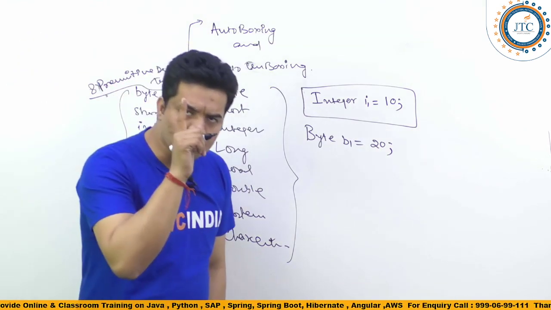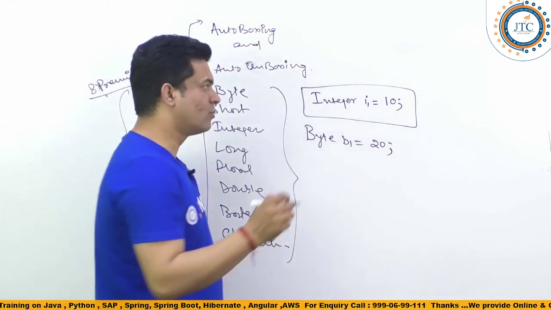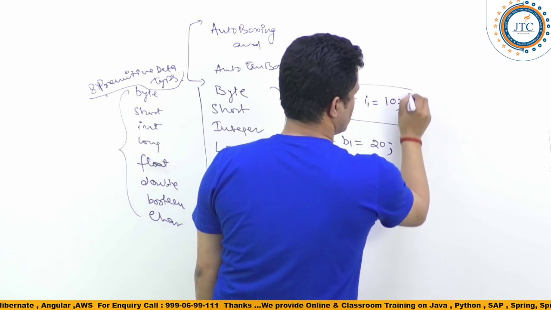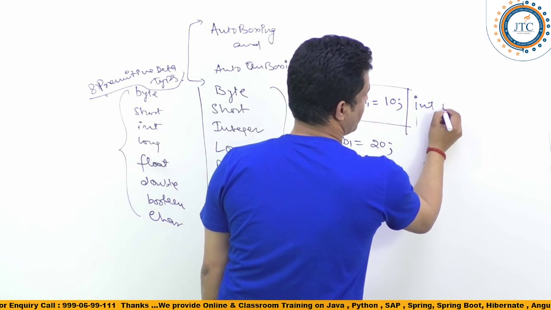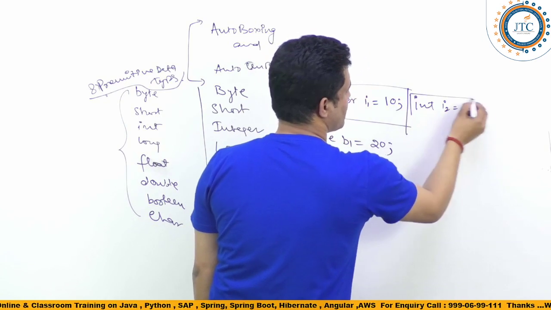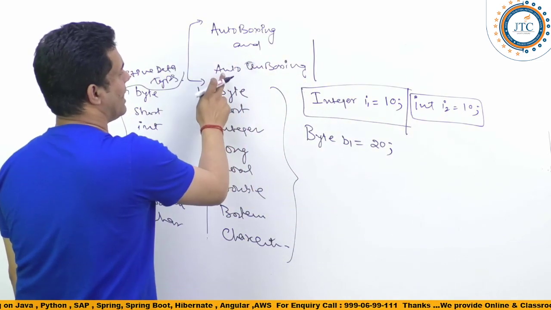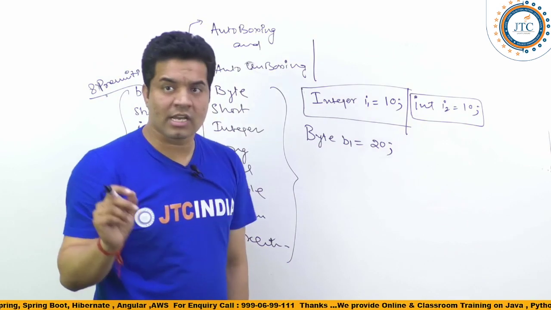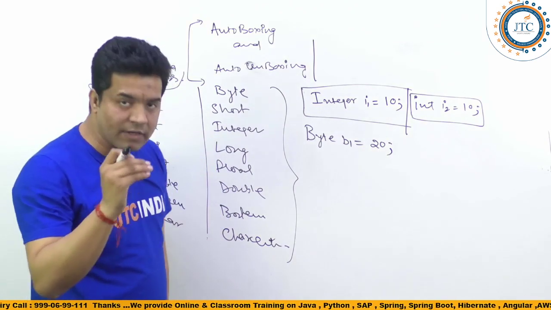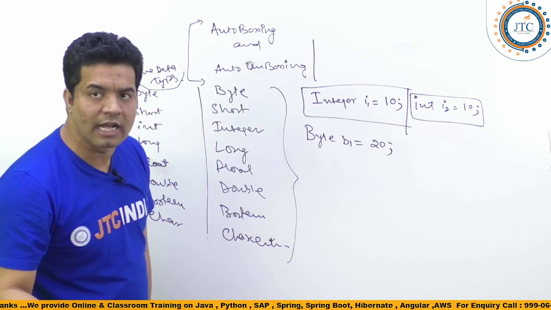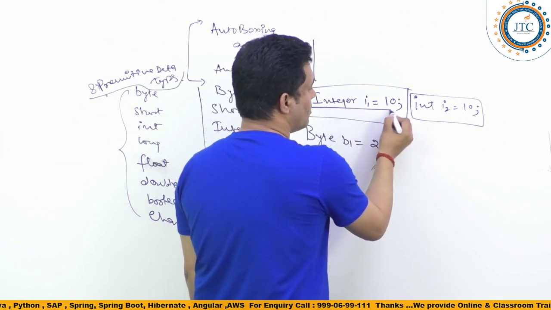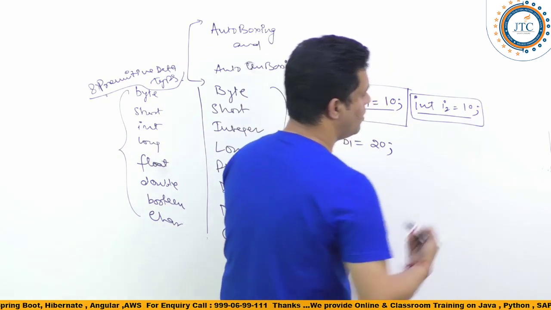And parallel to that, suppose I write one more thing, int I2 is equal to 10. What is the basic difference between these? I am explaining autoboxing and auto unboxing. Today's class has a few more very important questions I will discuss till the end. So what is the basic difference between I1 is equal to 10 and I2 is equal to 10?